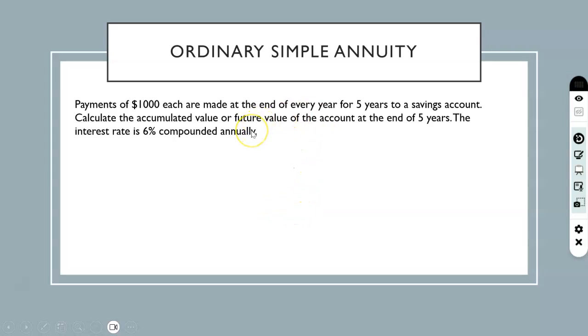So let's see an example. Payments of $1,000 each are made at the end of every year for 5 years to a savings account. Calculate the accumulated value, or future value, of the account at the end of 5 years. The interest rate is 6% compounded annually. So here the regular payment is $1,000, and you can see the payments here is $1,000.